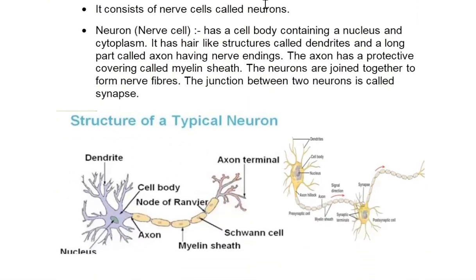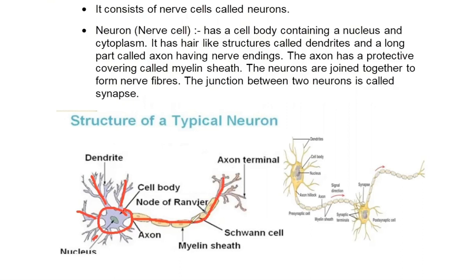Now, a nerve cell has a cyton or cell body, this part, and there are numerous small processes called dendrites. There is one long process known as axon. And then there are axon endings, nerve endings, or axon terminals.